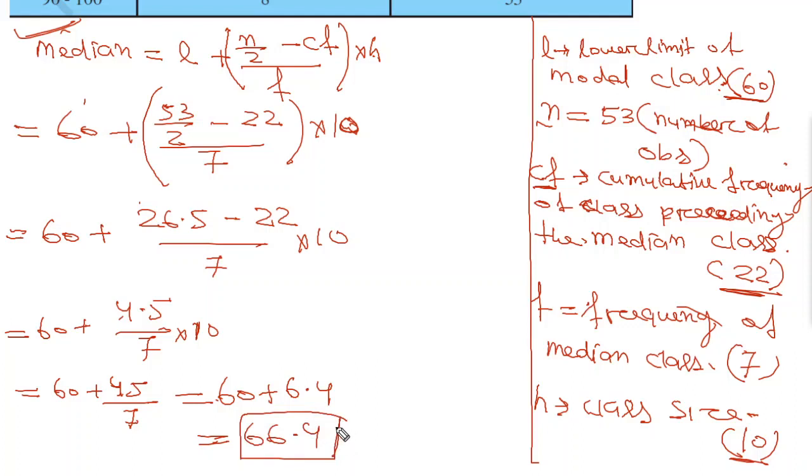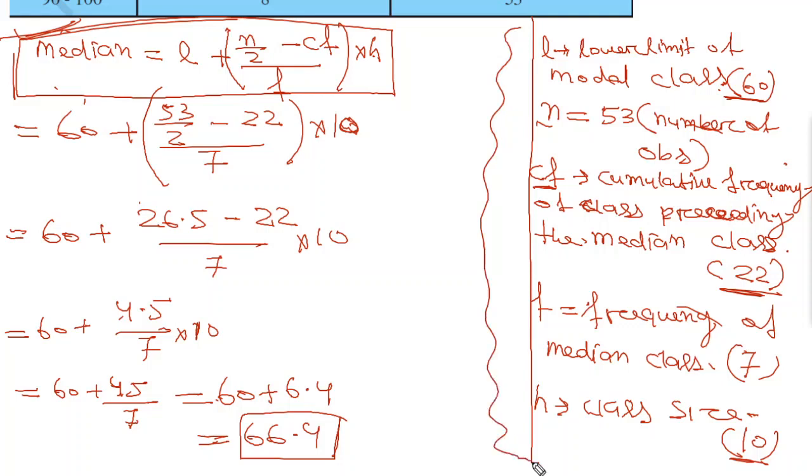So this is the way we can find the median of data, but you have to remember this formula, and these points: L, n, CF for cumulative frequency, F is frequency, H is your class size. So this is all about median.